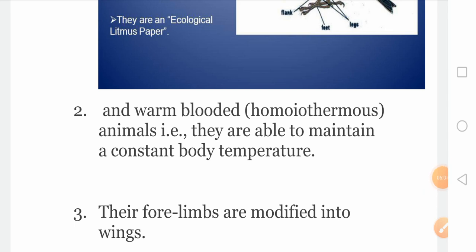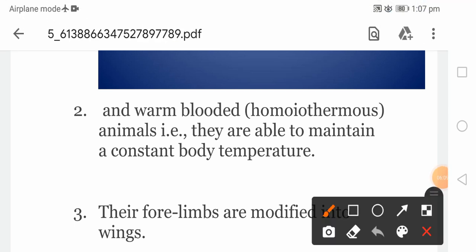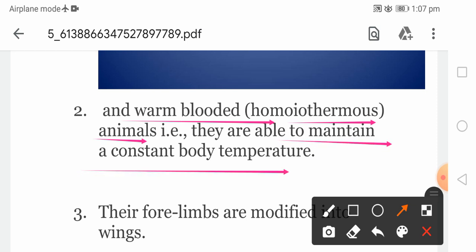Next characteristic of birds: birds are warm blooded animals. They are also known as homeotherms. Homeotherm means they are able to maintain a constant body temperature. When the surrounding temperature changes, the body temperature of the bird remains constant. That animal is known as a warm blooded animal.